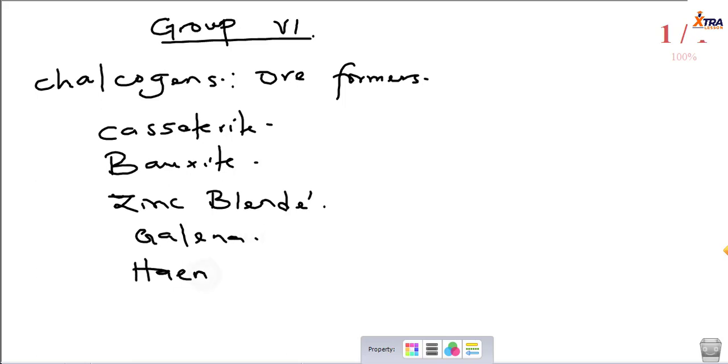In any ore, you stand a 90% chance of finding a group 6 element. So what is cassiterite? Cassiterite is an ore of iron, right? It's an ore of tin, sorry. Cassiterite is an ore of tin.